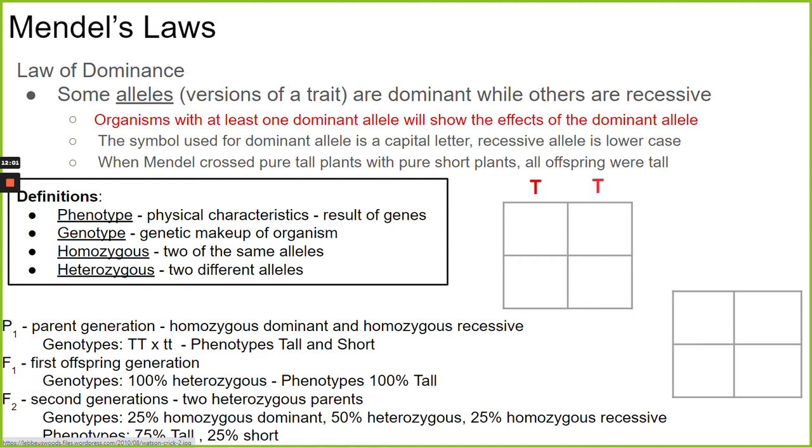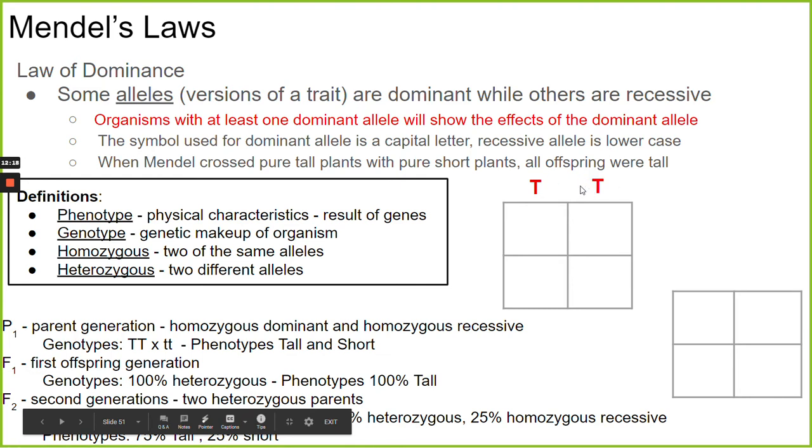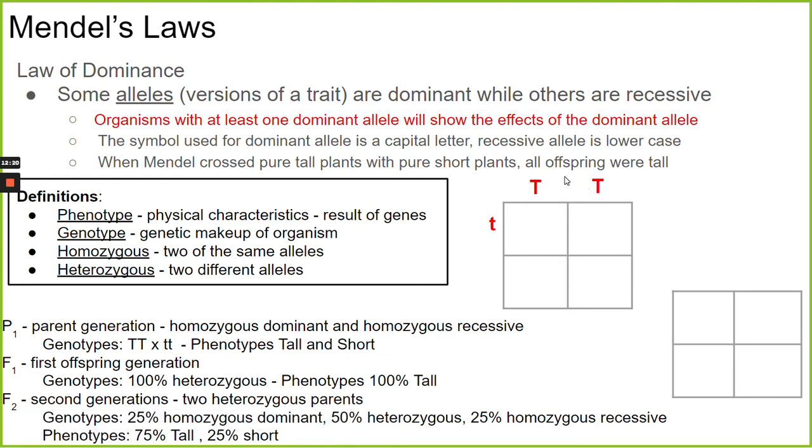So if we look at that, using our symbols, we'll use a T to talk about tall or short. So one of the parents in that pea plant had two big T alleles. We say that was its genotype, big T, big T. The other parent that was short, it had a little t, little t genotype. So this is a tall plant. Its phenotype is what its appearance is. It was tall. That's its phenotype. This one was short. That's its phenotype.